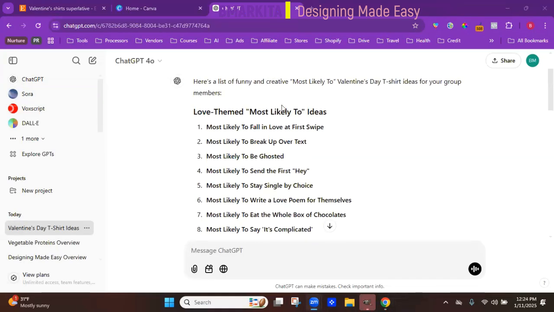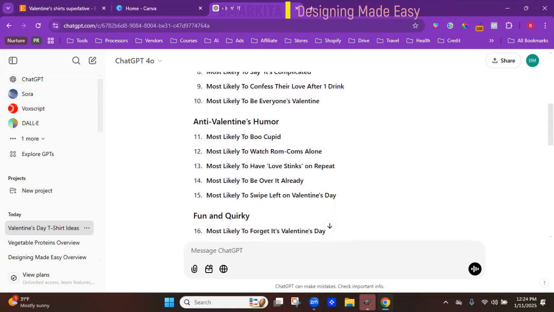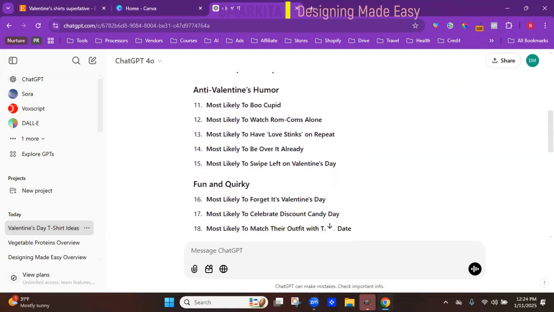So here you can see some of them: most likely to fall in love at first swipe, to be ghosted, to stay single by choice, eat the whole box of chocolates, say it's complicated. There's some for anti-Valentine's humor: most likely to boo Cupid, most likely to be over it already. So you can see how you can work with these.